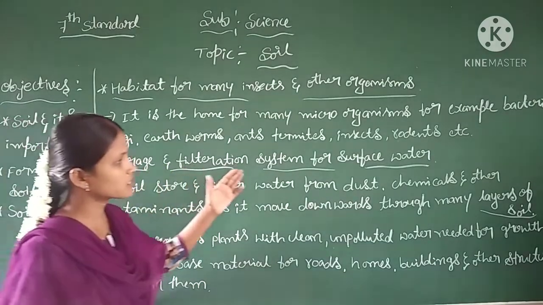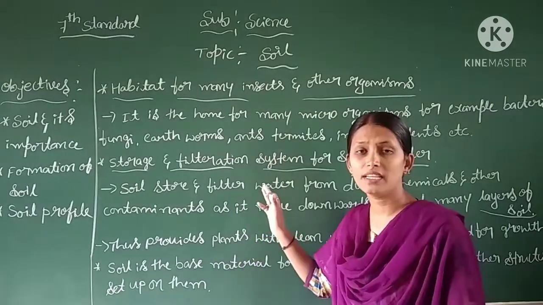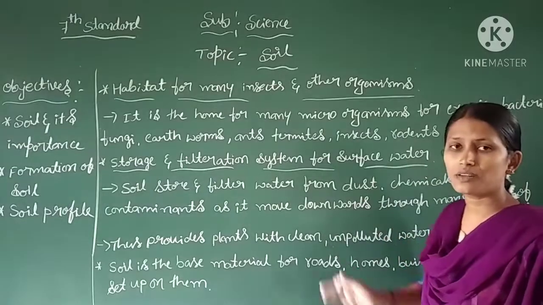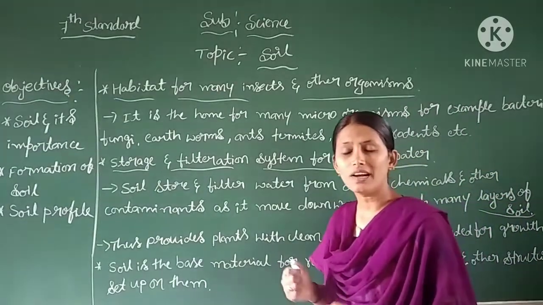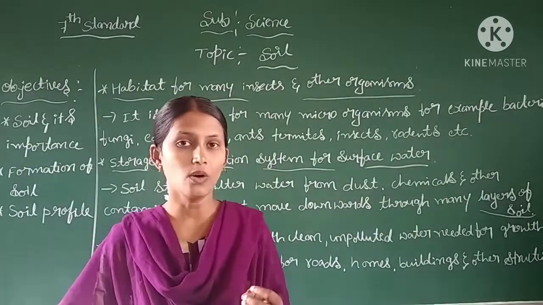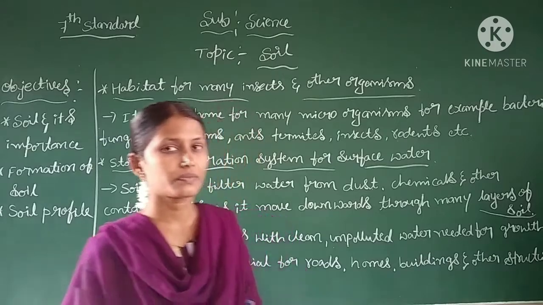Soil is also a storage and filtration system for surface water. As we know, soil has different layers. It filters the rainwater and stores it at a certain level.